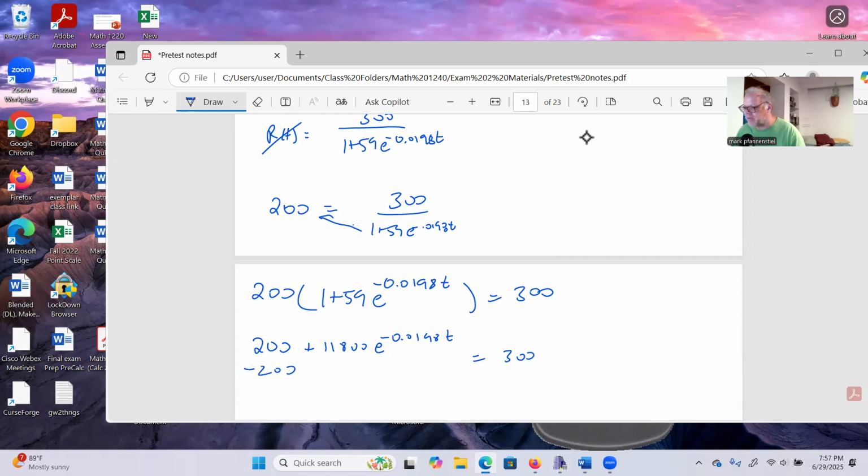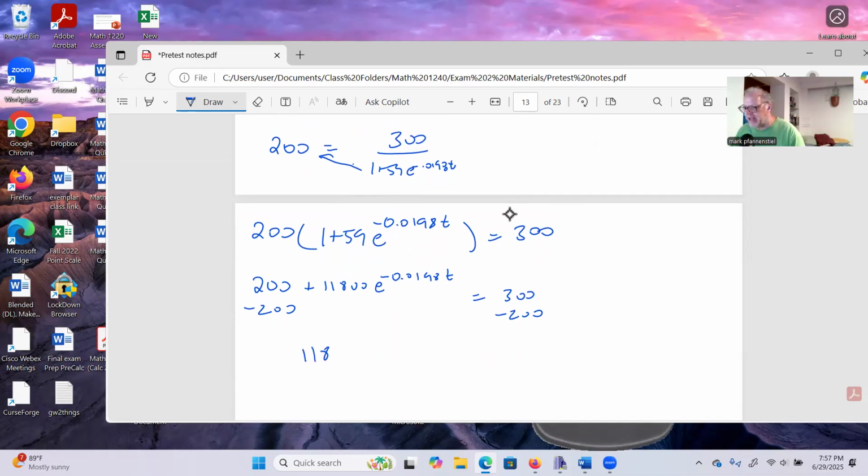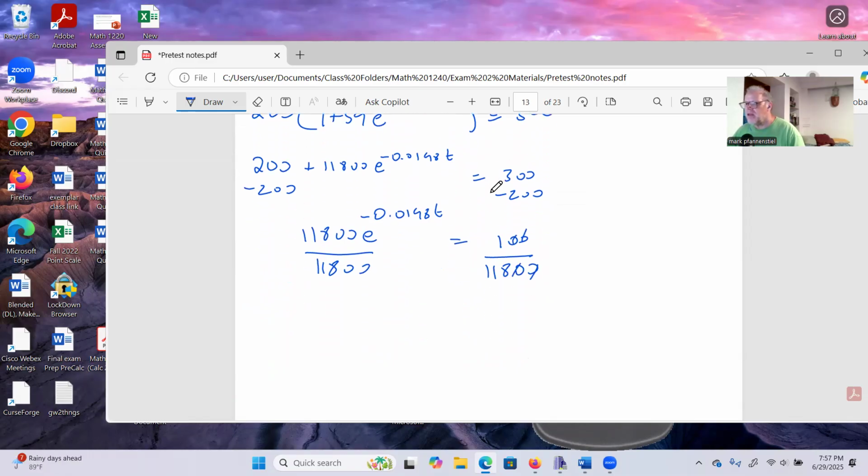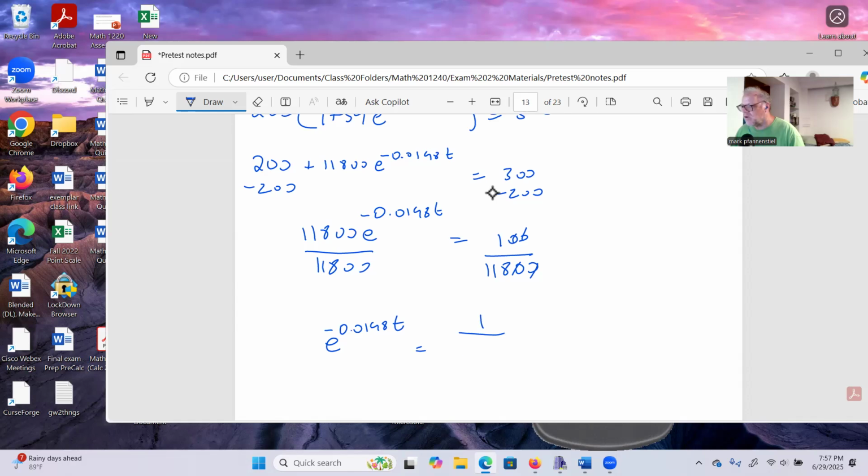We're going to subtract 200 on both sides. So we're going to end up with 11,800 e to the negative 0.0198 T is equal to 100. All right, now we're going to do a division. So we're going to divide both sides by 11,800. That's not going to be too bad of a fraction to deal with. We have e to the negative 0.0198 T equals, this is 1 over 118. All right, not too bad.